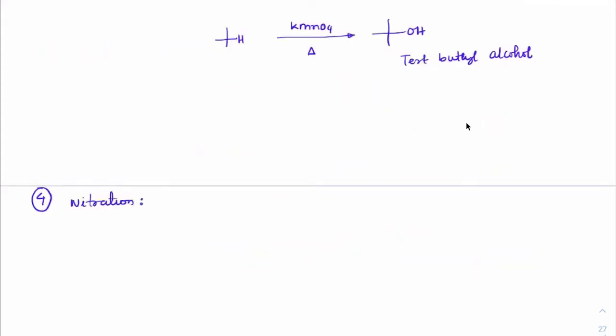See, nitration, sulfonation. This will keep coming in every chapter for every different functional group. What happens if we do nitration? What happens if we do sulfonation? That is, when we add SO3H or NO2, what are the types of reactions? Let's see that. Nitration. If we take an alkane and treat that with concentrated HNO3 and heat, we will get CH3CH2NO2 plus CH3NO2. So basically the carbon-carbon bond will also break and make different forms of nitro compounds.